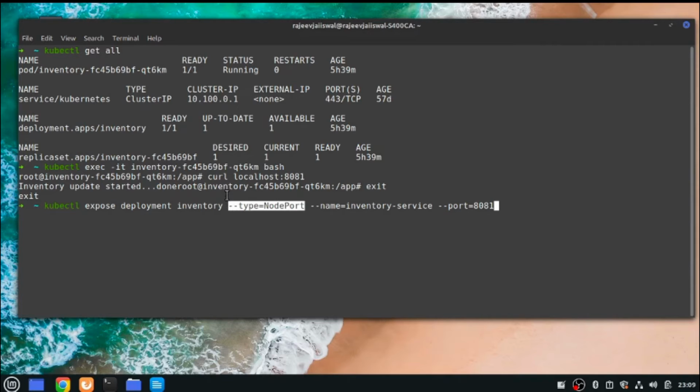I'm using the type NodePort. What NodePort does is it exposes the service via the public IP of your worker node. So you can use any worker node public IP to access your service. Let me just execute this and call again.